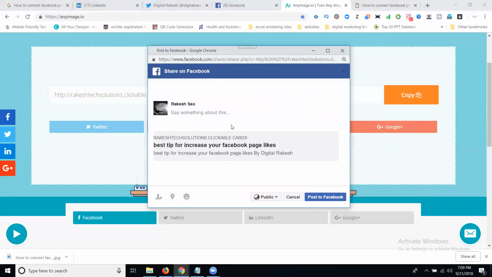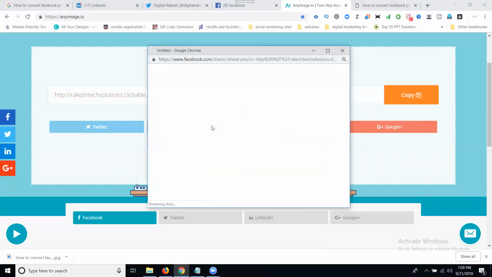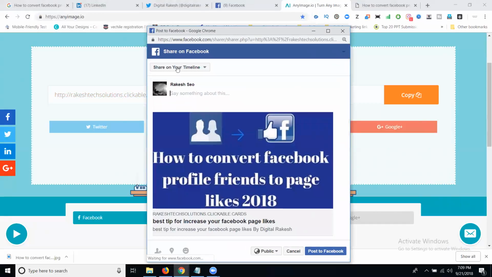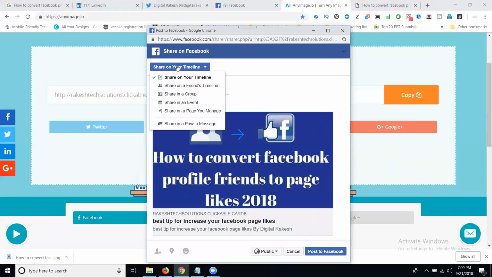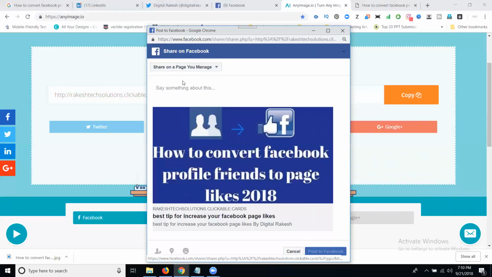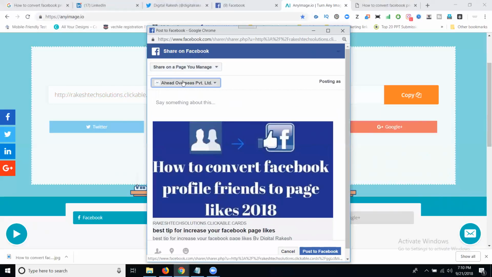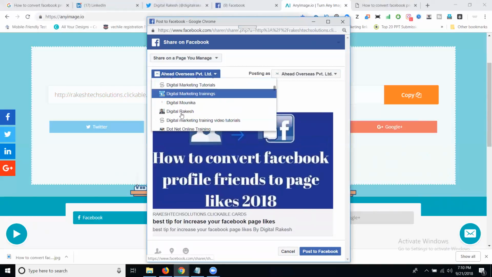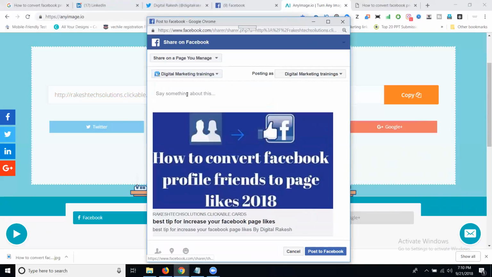See, when I'm sharing, the image will not appear. What will we do? Okay, close. Click once again. The image will be displayed here. In this one, select my page. Select your page here. Paste it. Click post to Facebook.